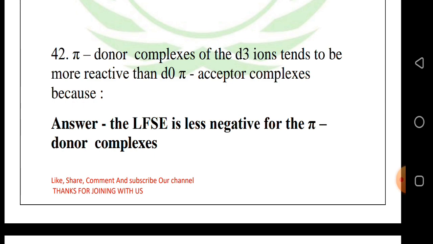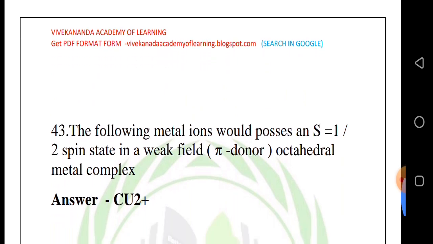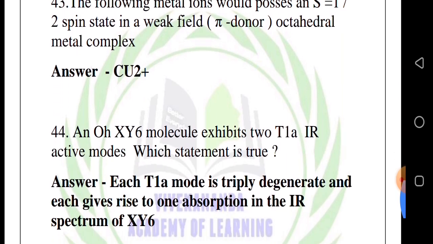Answer: the LFSE is less negative for the pi donor complexes. 43rd question, the following metal ions would possess an S equal to 1/2 spin state in a weak field pi donor octahedral metal complex. Answer: Cu2 plus.